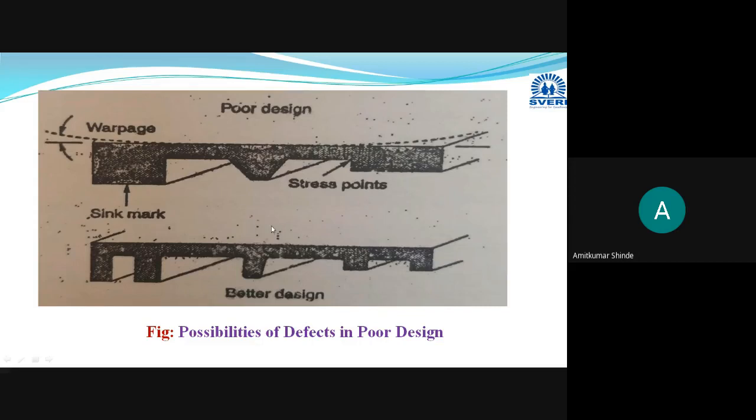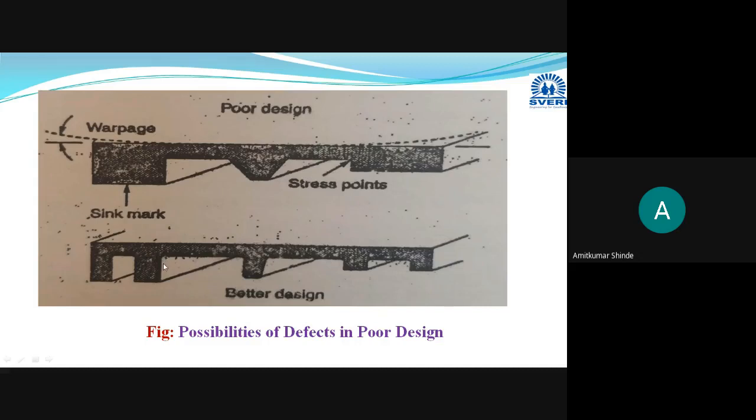In this way thin sections are provided. And one more modification is there, instead of providing these sharp corners, here radius is given. Radius or some corners are given with some radius. Instead of sharp corners, radius is provided. Due to the sharp corners, what will happen? Stress will get created. These are the stress points that you have to eliminate by providing the radius.